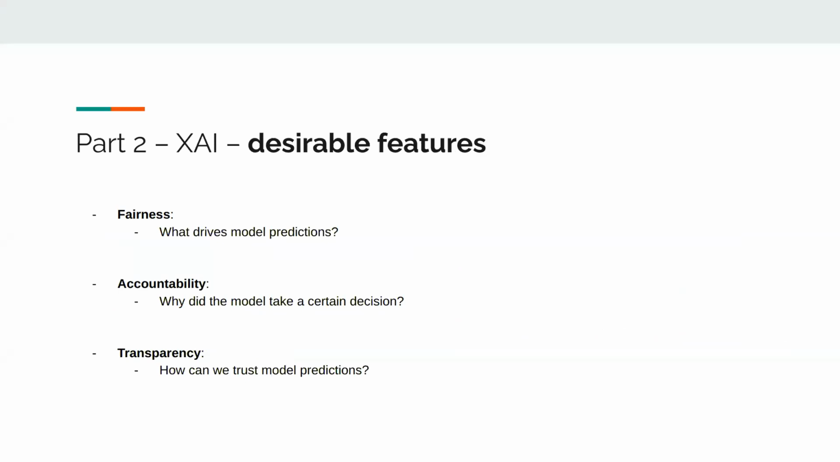So what are some desirable features for XAI? We want the model to be fair, meaning basically what drives model predictions. We want it to be accountable, meaning why did the model take a certain decision? And we want it to be transparent, basically how can we trust your model predictions? These are some general features that we want.